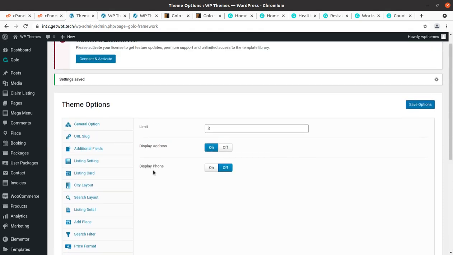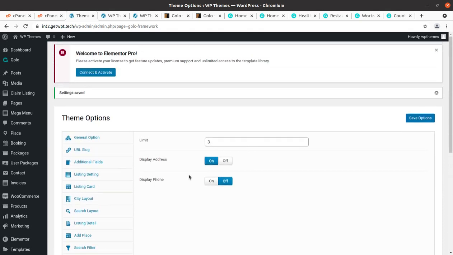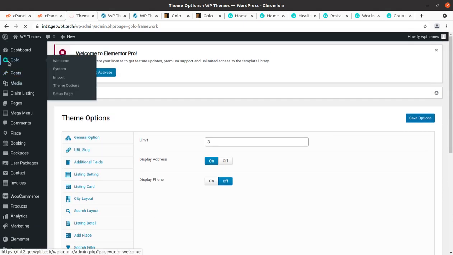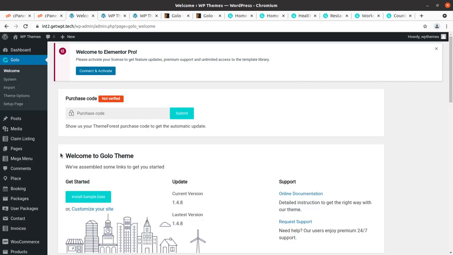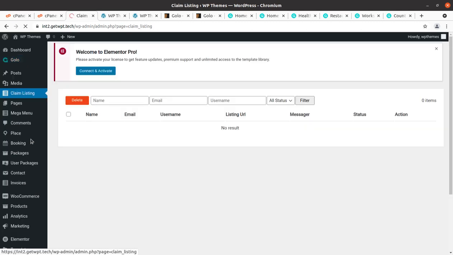The help option is here, and this is the display address and other things. This is the great control that has been provided in the Golo theme options. Now we can proceed towards the next navigation. Additionally, claim listing is here, so we can check it. This is for listing claims, and if anyone is claiming a listing, you can view it here. I believe you have to map all such things on your website.